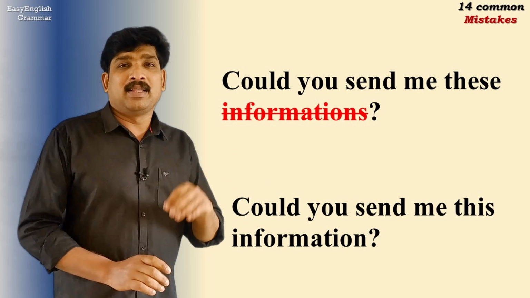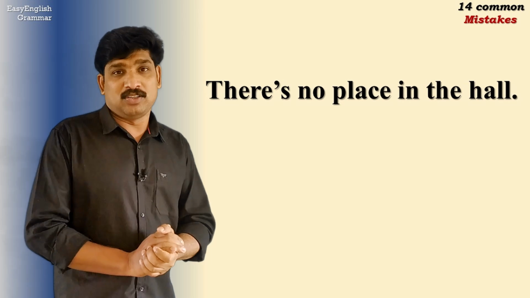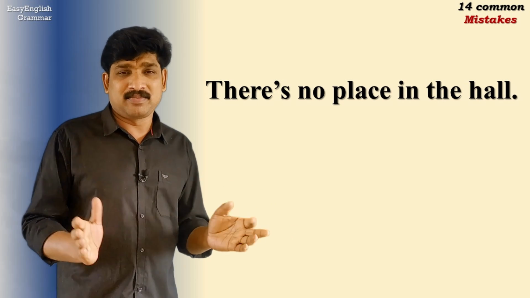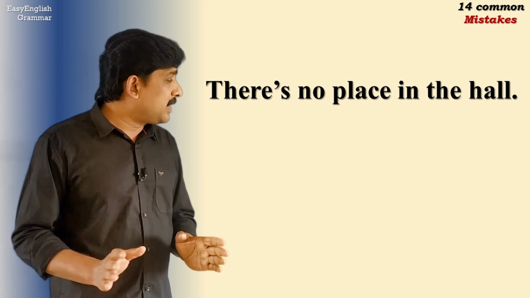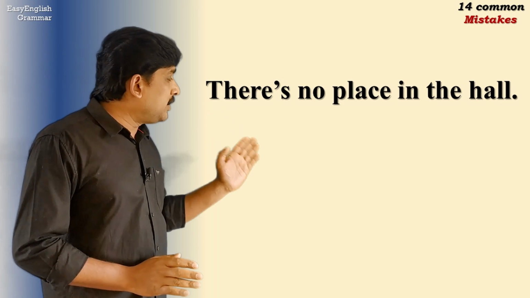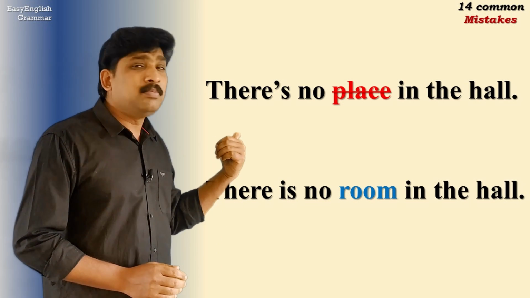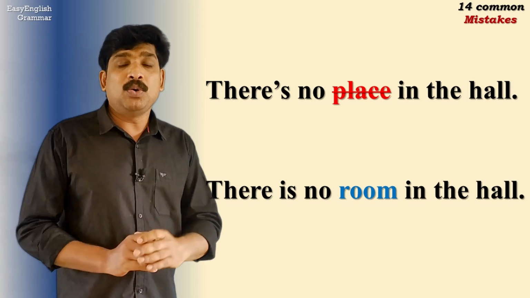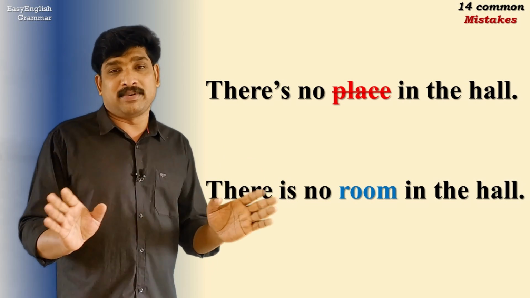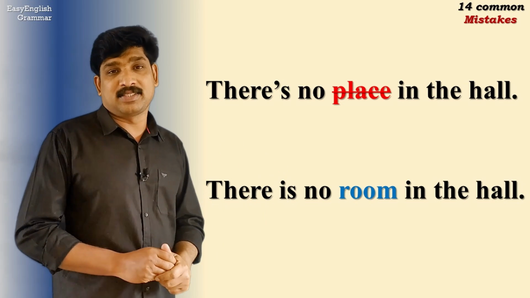The next mistake that people often make is, "There is no place in the hall." It has got to do with the vocabulary in the sentence. The correct usage here is, "There is no room in the hall." Here, room means the space in the hall. If you say, "There is no place to sit in the class," that is not correct. It should be, "There is no room to sit in the class."